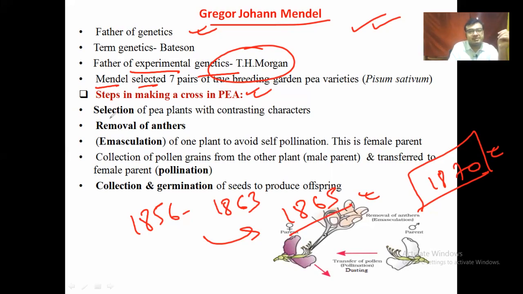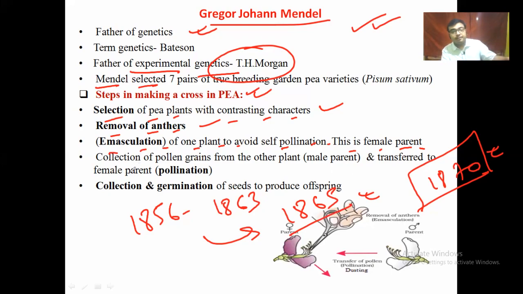And after that, the steps are: selection of pea plants with contrasting characters, as well as removal of the anthers, emasculation of one plant to avoid self pollination. That means you carry out the cross pollination process. This is the female parent, made unisexual. If bisexual, then you can't cross pollinate.